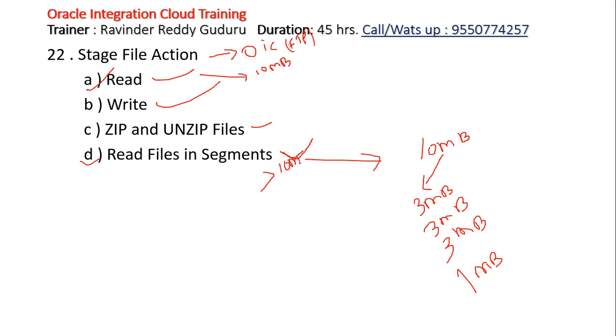If the file in the FTP is greater than 10 MB, we cannot read it from the FTP. You need to download that file into OAC, and then we need to do the read file in segments operation, the stage operation, and then we can insert the data into tables. These limitations, everything will be explained crystal clearly with patience, and this will be around a 2 to 3 hour concept, with POCs as well.